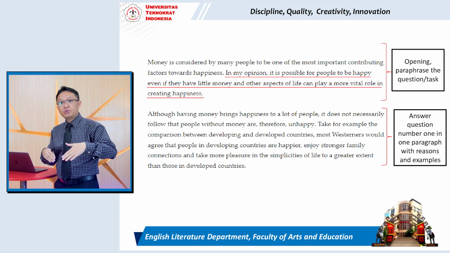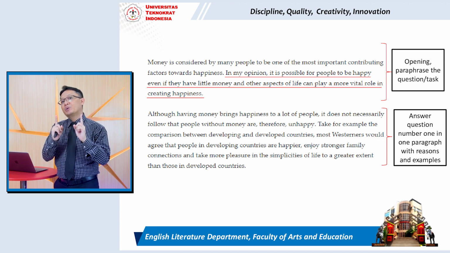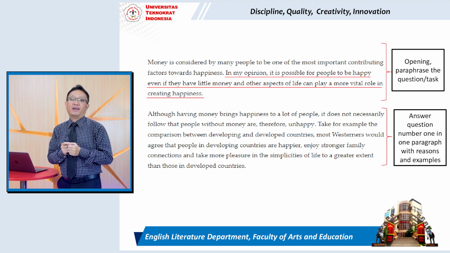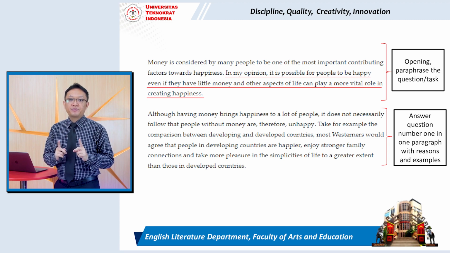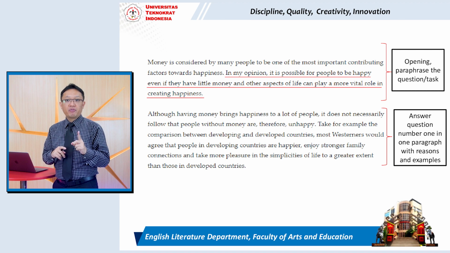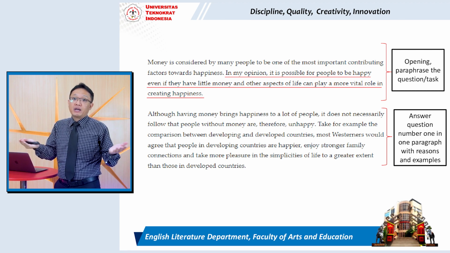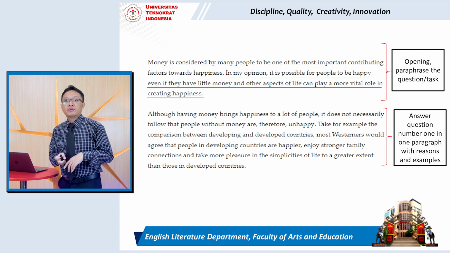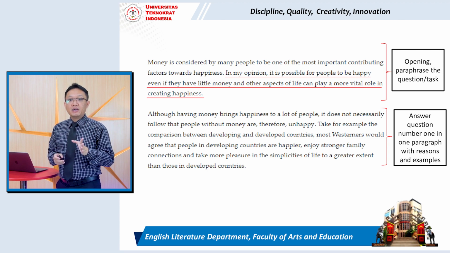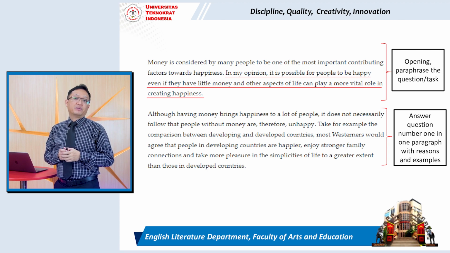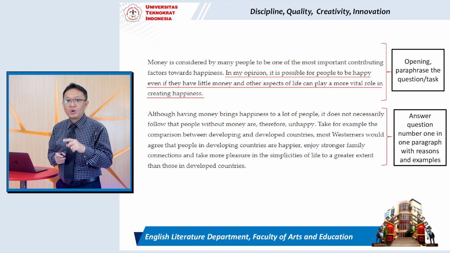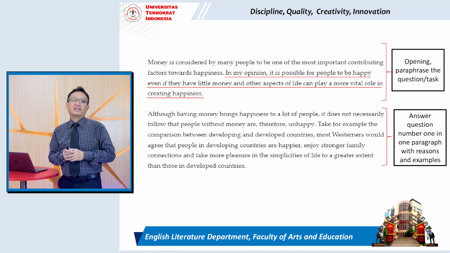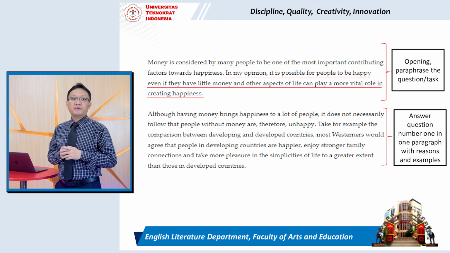In paragraph 2, you have to answer question number 1. Answer question number 1 in one paragraph. It can be 2 paragraphs or more, with a reason and an example. So answer question number 1 with reasons and examples. Now, let's take a look at your screen.